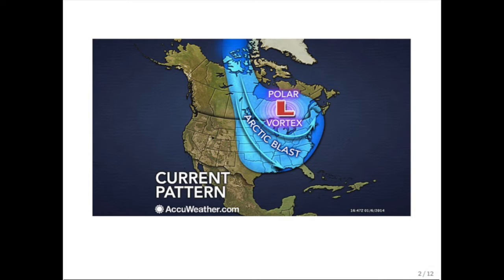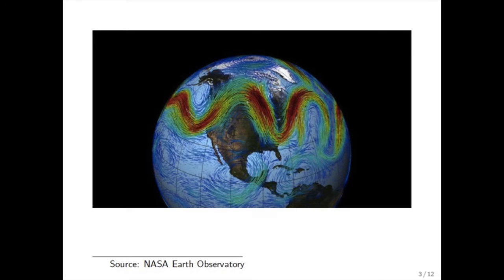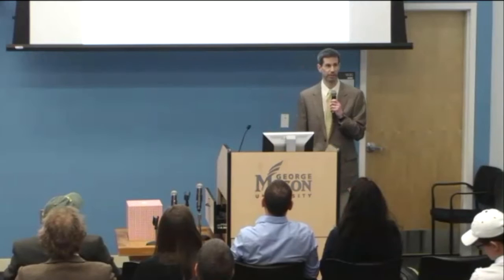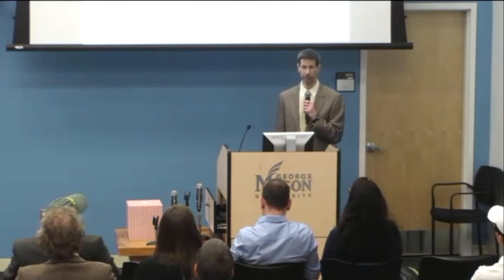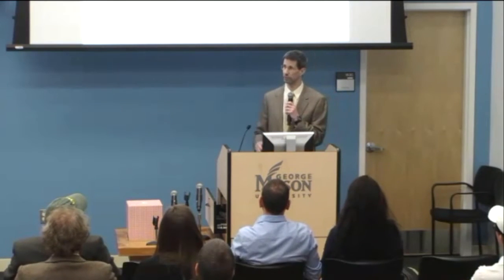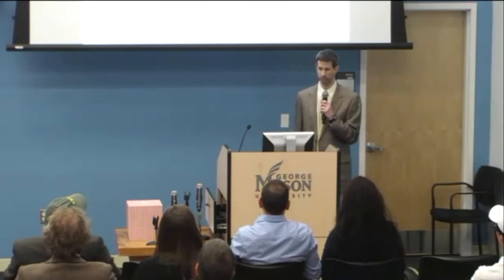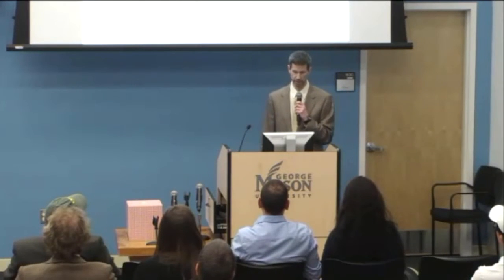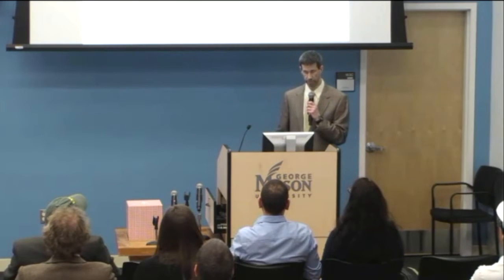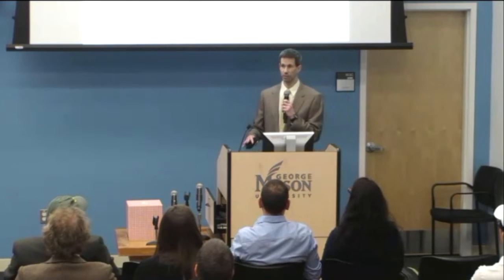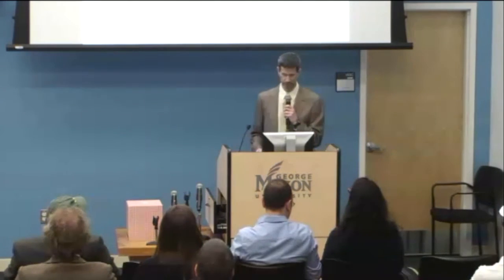You've probably heard of the Polar Vortex. It's responsible for extreme cold weather in our area, and this is associated with waves along the upper level jet stream. There's a theory that says that under global warming, Arctic ice will melt to some extent and the amplitude of this wave will increase, thereby increasing the probability of these extreme cold outbreaks. There have been many papers discussing this. We approach this in a very different way, which I'm going to discuss.